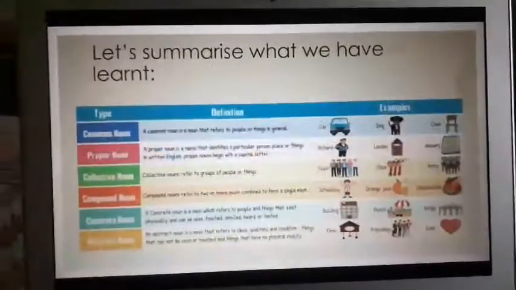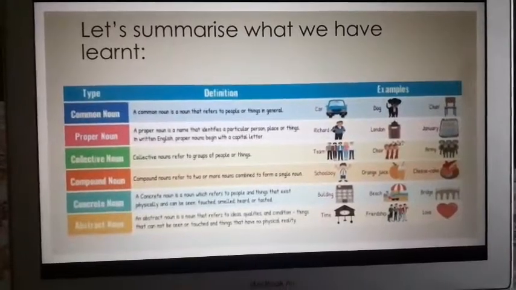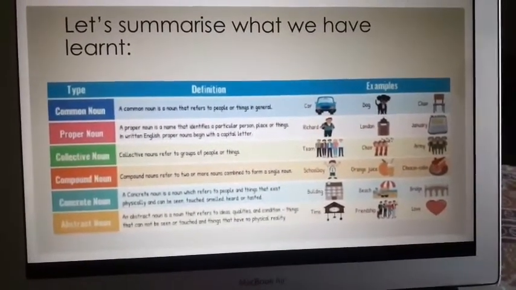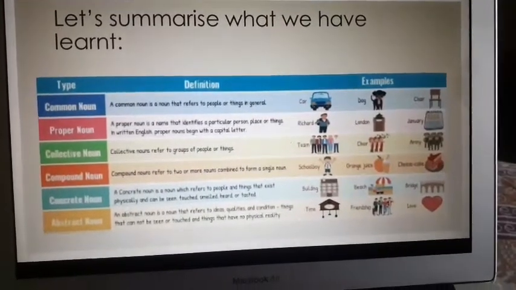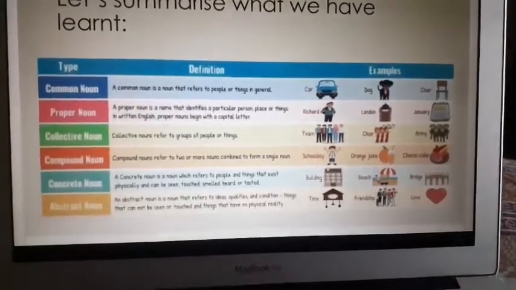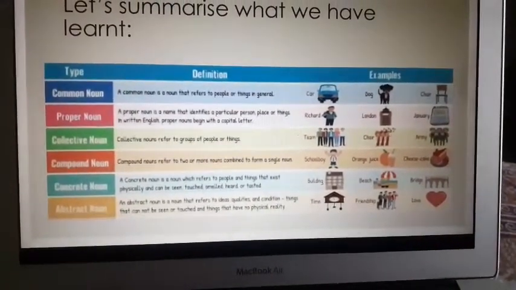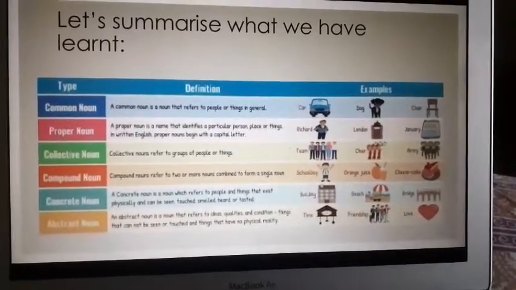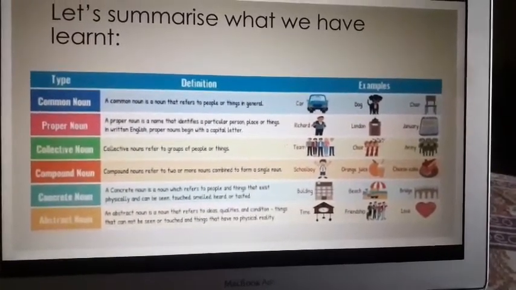Okay? So students, let's just summarize. Common noun is a general name which is given to things or people. So car, dog, chair, these are general names, general categories they are put into. Proper nouns are proper names given to a person, place or thing.